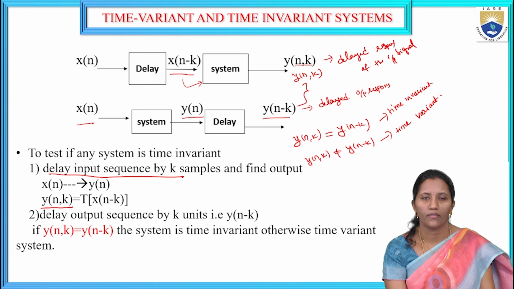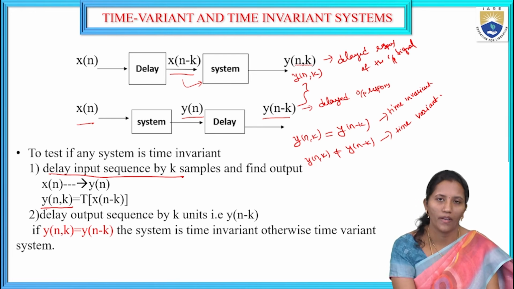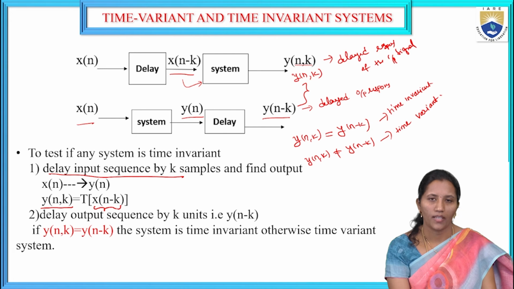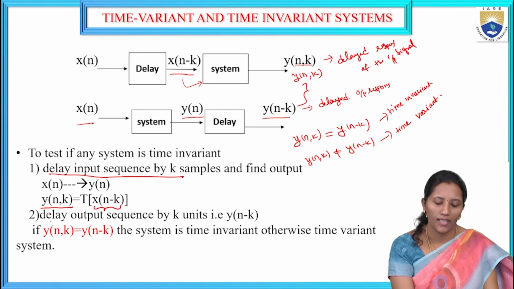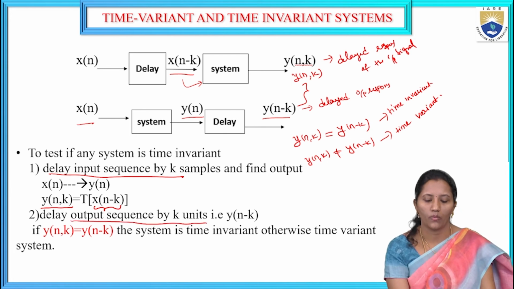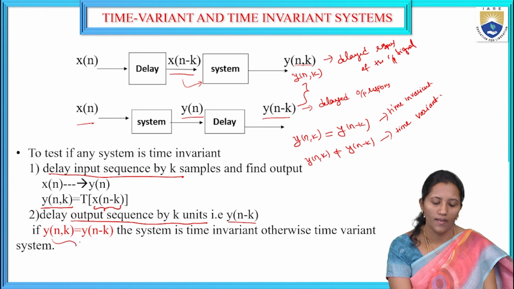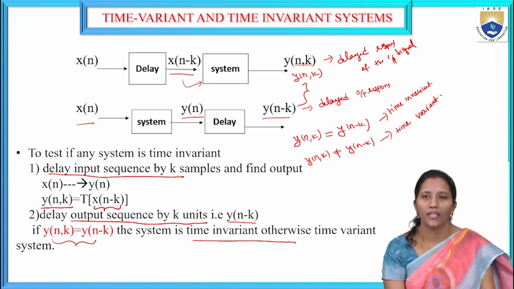Then we are going to give the system, and we are going to get the response y of n comma k, which is the transform of x of n minus k. And second step, delay the output sequence by k units. Whatever output we are getting, delay that by k units. If both are equal, then the system is time invariant. Otherwise it is a time variant system.